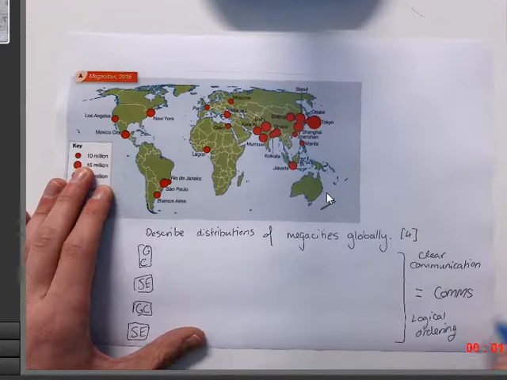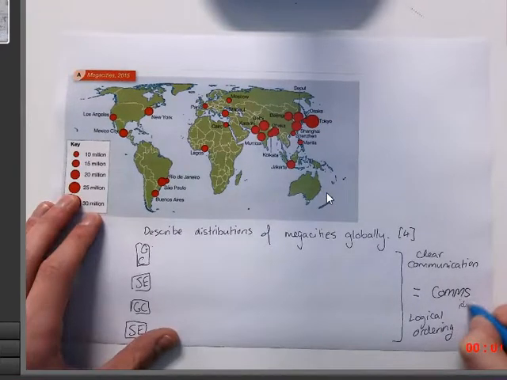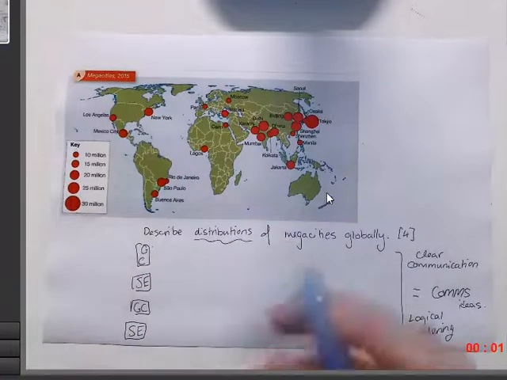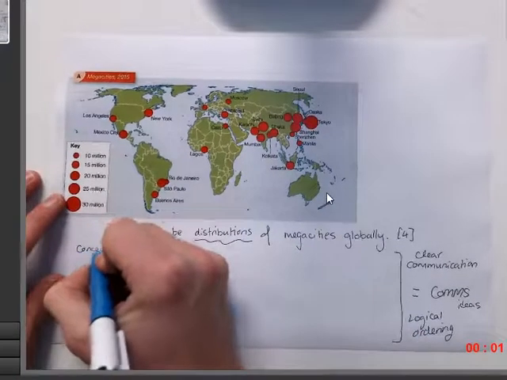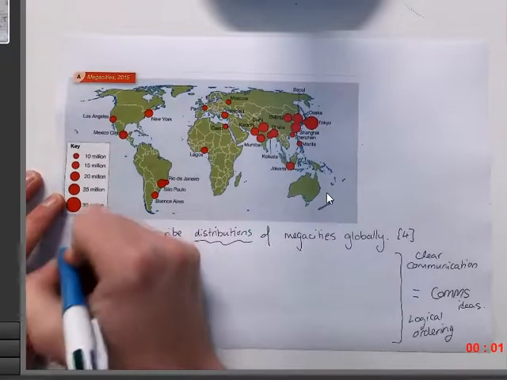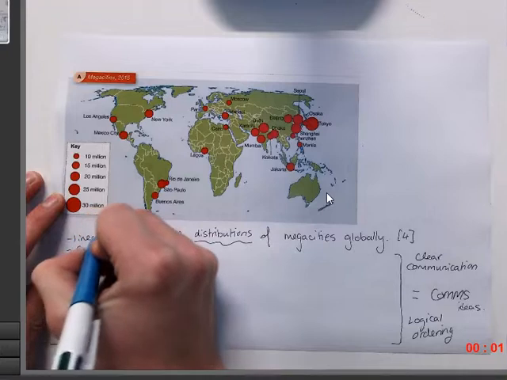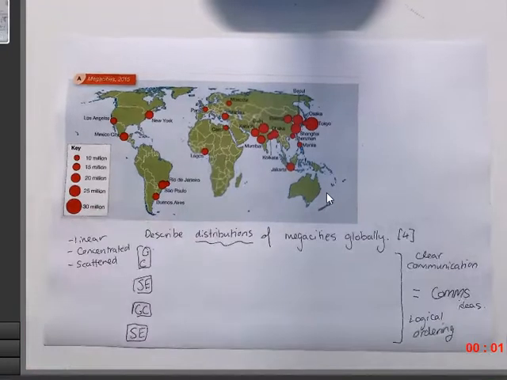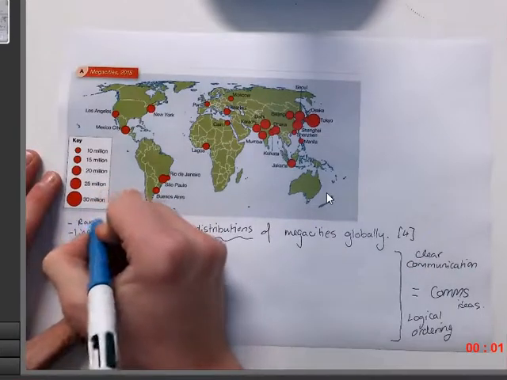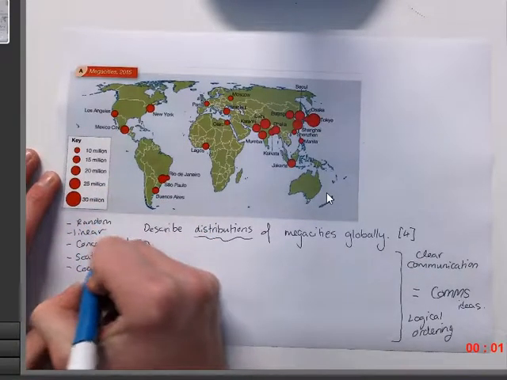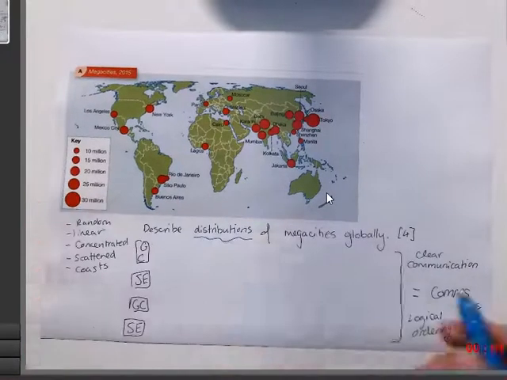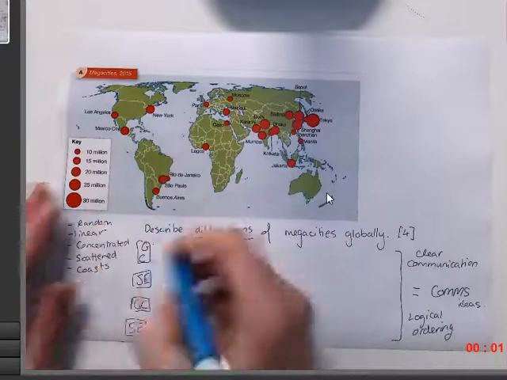Now, general comment, anything to do with talking about distribution generally about something. So we're going to try and use words like things are concentrated in certain places, or maybe they're scattered around the world, scattered in certain continents. Maybe there's a linear pattern. Maybe we can see a line of countries from one place to another. You might very well identify that. You might say the pattern is a little bit random. You might say that they're located along coasts, which is typically true of a lot of these cities. So these are general comments that we can refer to, and we can pick one, or we can pick 2 of them and drop them in here.